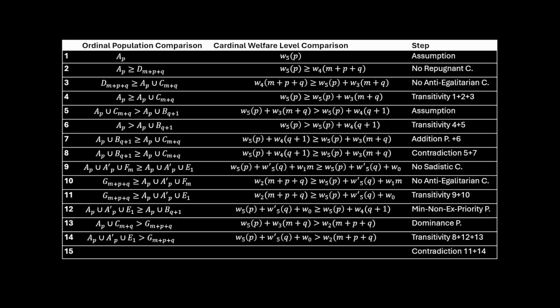The first step that we're going to be focusing on is step 7. And we're going to be asking the question, is the addition principle too broad? And we're first going to be running an ordinal critique, which is to say we are going to be comparing the population betterness of certain populations against the population betterness of other populations.